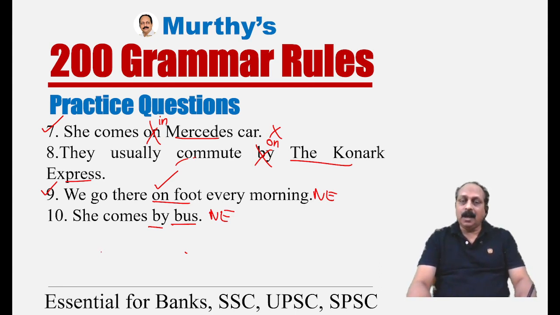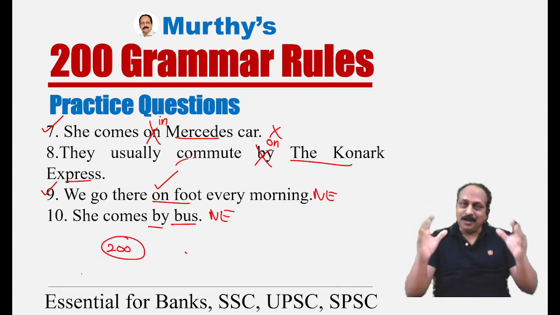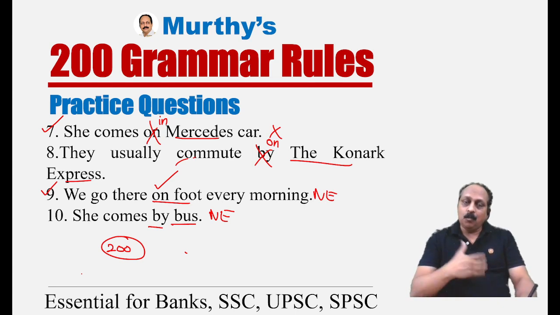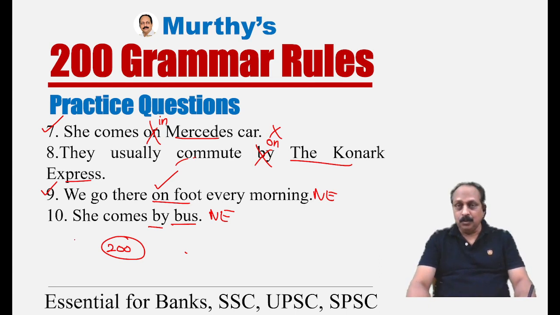All these rules I've been telling you, here I'm doing in isolation in a systematic way. You're not under pressure. Very easy to learn, very easy to answer. But when you learn all the 200 rules, what happens? There's so much to remember. While taking the exam, if you don't practice a lot, you will not be able to spot the errors, because so many rules should be at your fingertips. Not only rules, so many examples. You have to memorize all those examples.